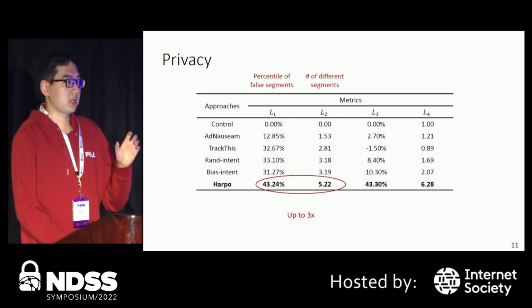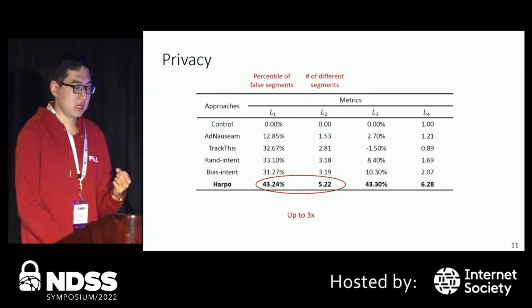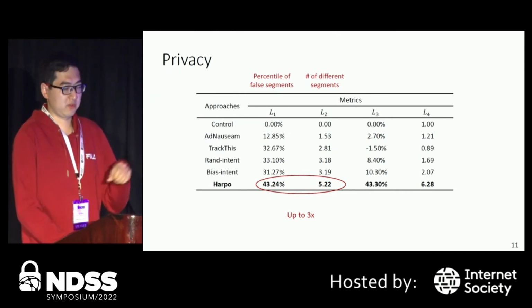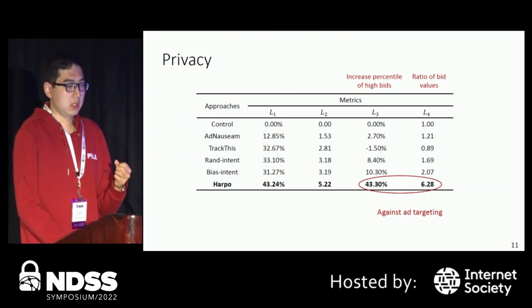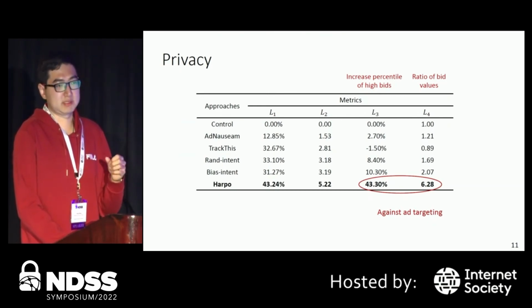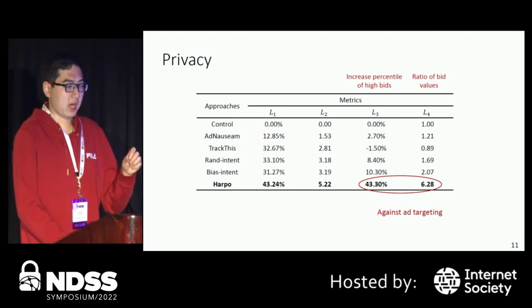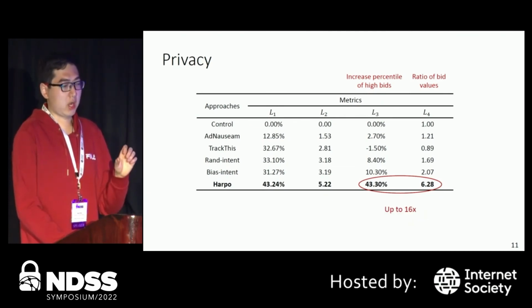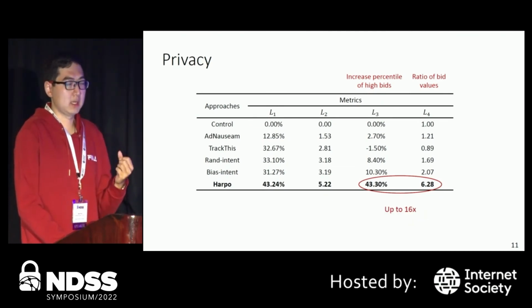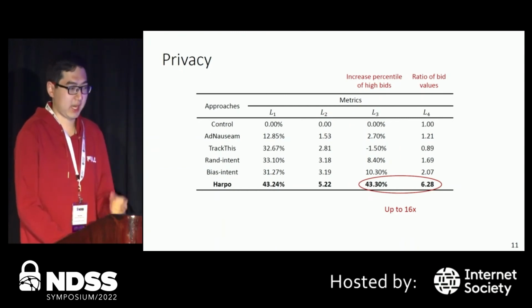Compared with all the baselines in prior works, HARPO outperforms them by almost 3 times. And also, against the real-world ad targeting model, we report that HARPO can trigger on average more than 43% high bids. And also, HARPO can trigger around 17% higher bid values. And finally, HARPO can outperform all the prior baselines by up to 16 times.